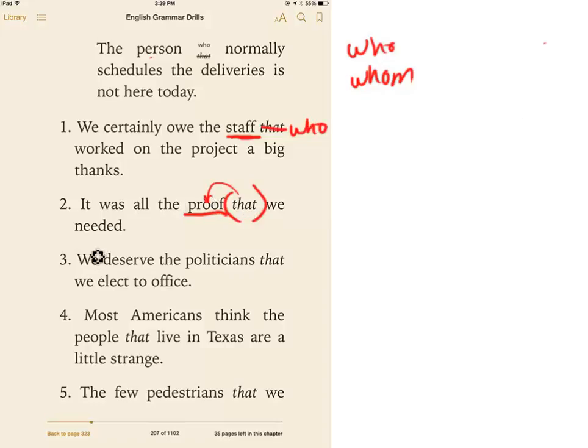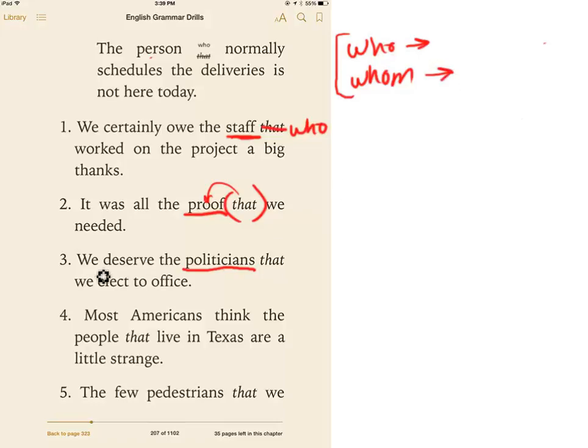Okay, we deserve the politicians that we elect to office. Okay, politicians is human. Now I need to, so I know it's human, so in formal writing I would either have to use who or whom. Let's take a look and see which one. Do they do the action, or is the action done to them?